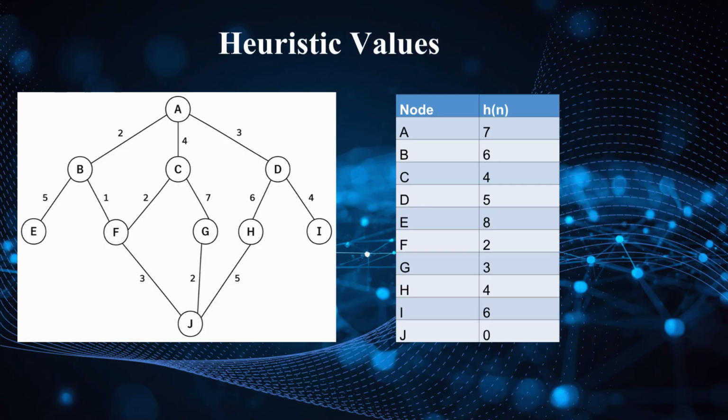This slide shows the heuristic values assigned to each node in the graph. The heuristic value represents the estimated remaining cost from a node to the goal node J. For example, node A has heuristic value 7, node C has heuristic value 4, and the goal node J has heuristic value 0. The goal node always has heuristic value 0 because no further distance remains to reach the goal. During execution, A* combines the actual path cost and these heuristic estimates to calculate the evaluation function. These heuristic values help the algorithm predict which path is most likely to lead efficiently toward the goal.